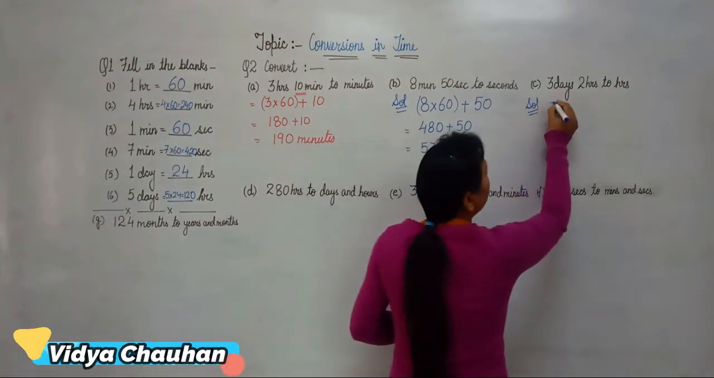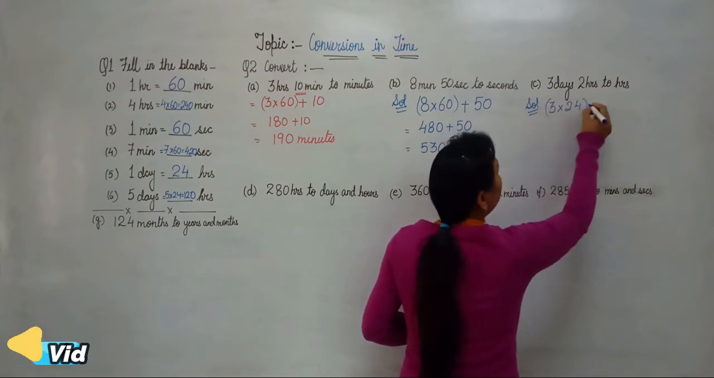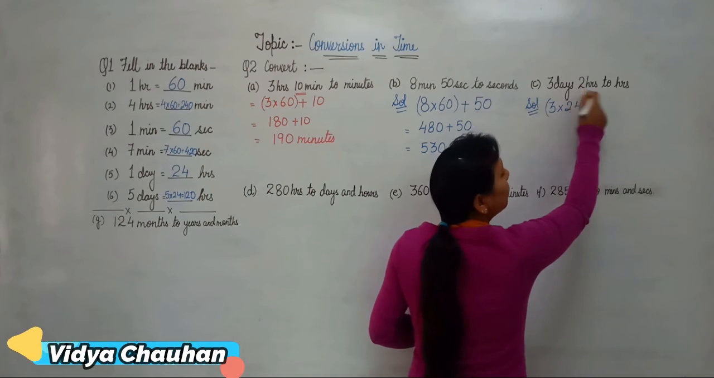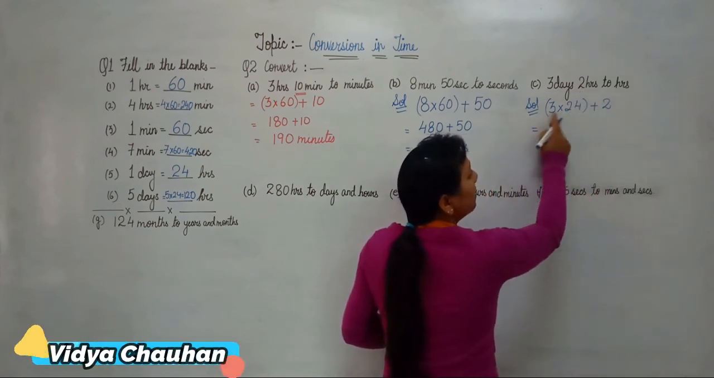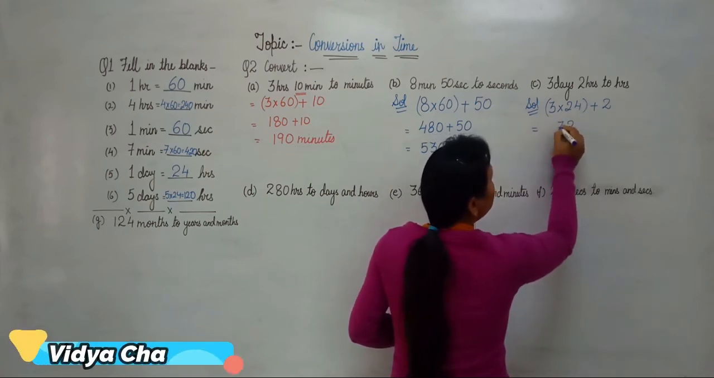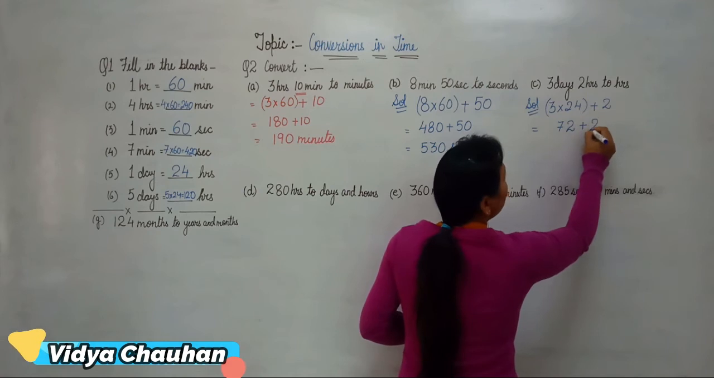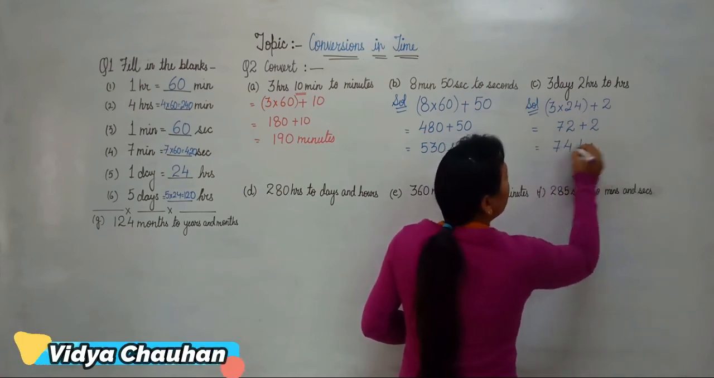So here we will multiply 3 with 24. So 3 multiplied by 24, plus 2 hours which is already given to us. Let's multiply the terms here. 3 4s are 12, so 72 hours plus 2 will be equal to 74 hours.